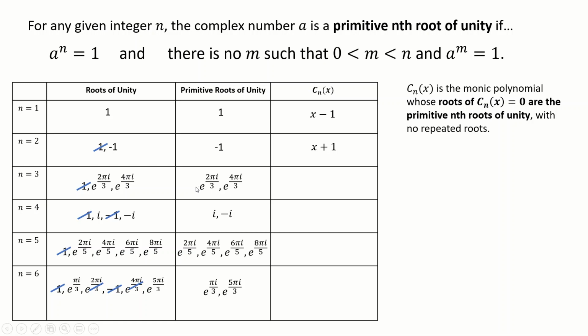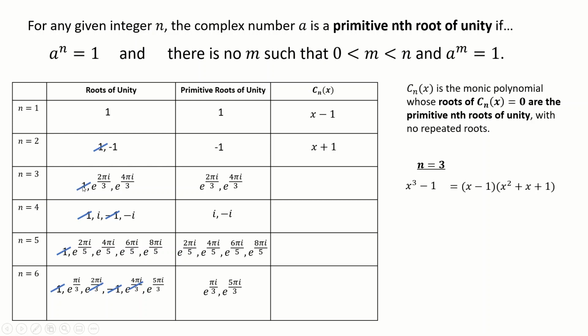I think they take x minus e to the 2 pi over 3 and multiply it by x minus e to the 4 pi over 3, and you can expand that out and work it out. What I'm going to do is say, well, I know these are all roots of x cubed minus 1, because that is the same as it being a root of unity. But I've taken out one root here, x minus 1.